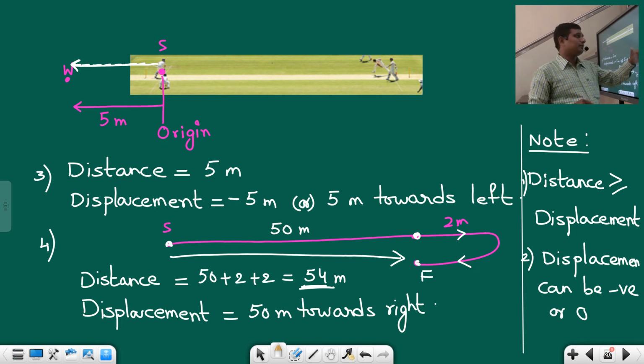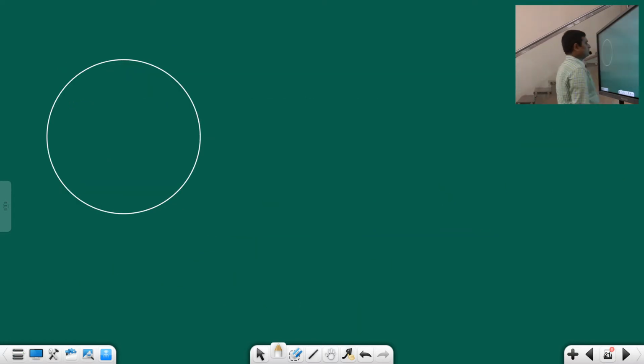This relation is very, very important, students, because in the next topic, that is called speed and velocity, speed is nothing but distance by time, and velocity is nothing but displacement by time. So there also the same relation is true, where the speed is always greater than or equal to velocity. This is a very important point. And displacement can be either negative or positive or 0. I hope you understood this one.